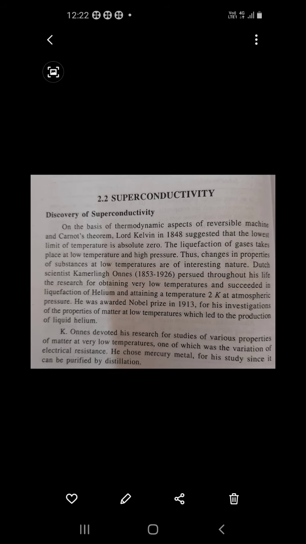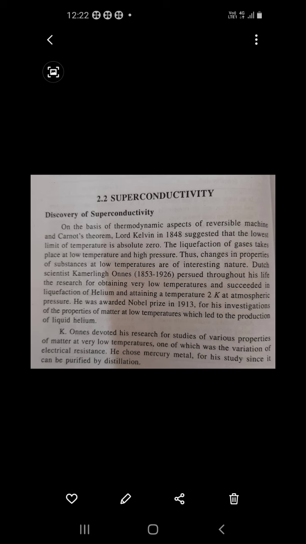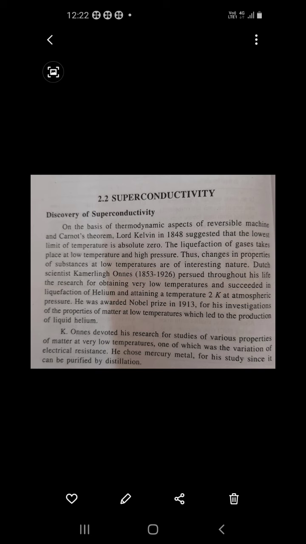Onnes devoted his research to the study of various properties of matter at very low temperature, one of which was the variation of electrical resistance. He chose mercury for his studies since it can be purified by distillation.